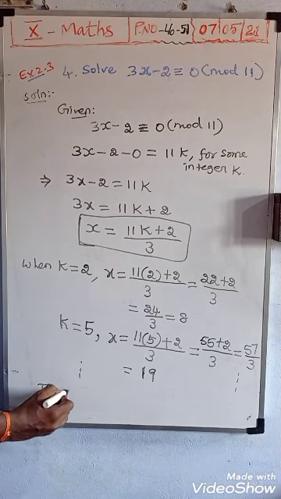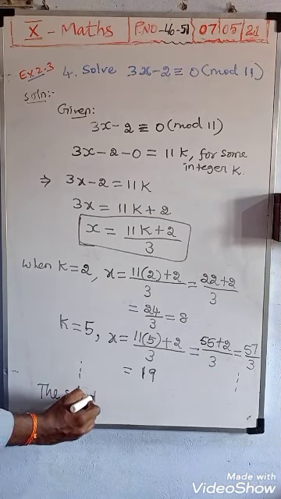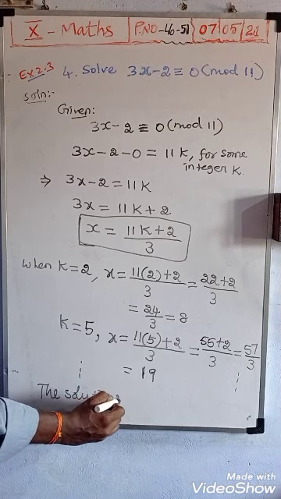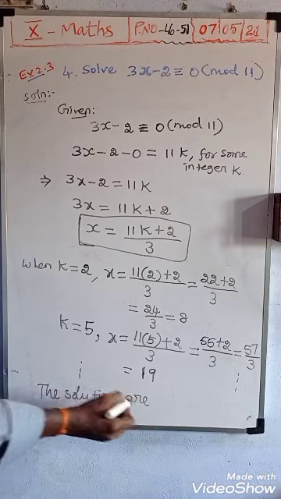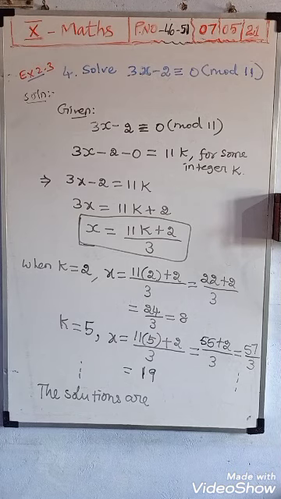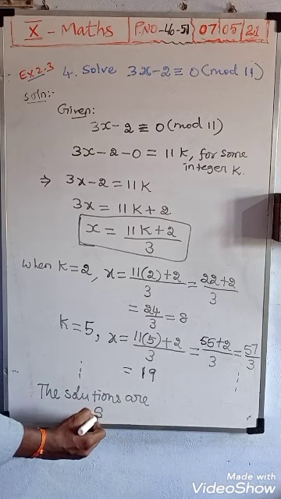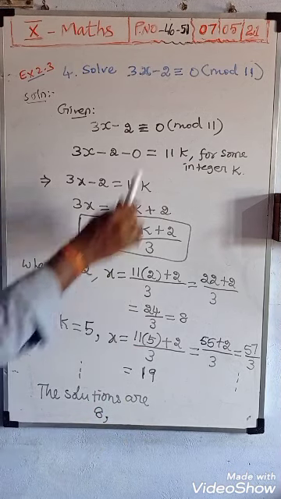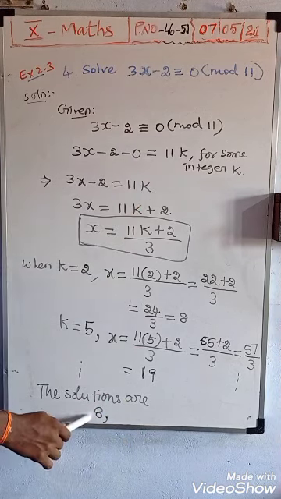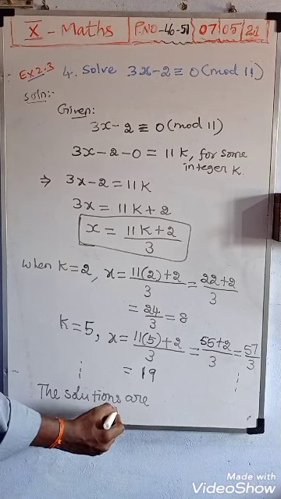Therefore, what are the solutions? The first value we received is 8. Next, here the mod value is 11, so 8 plus 11 you should add, that is 19.